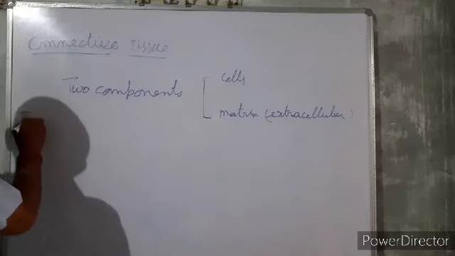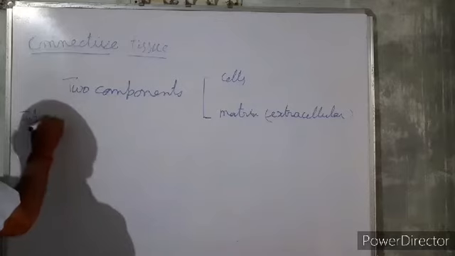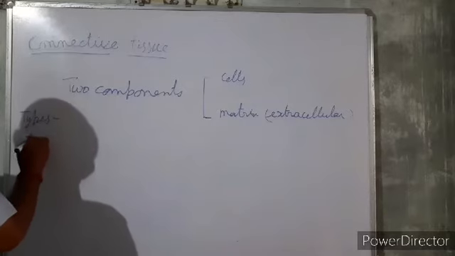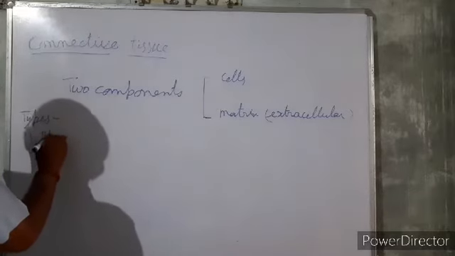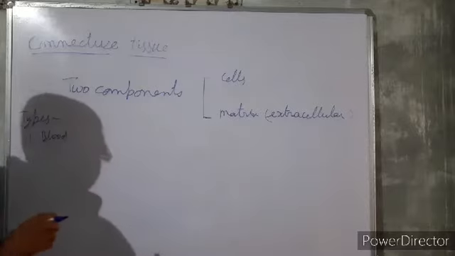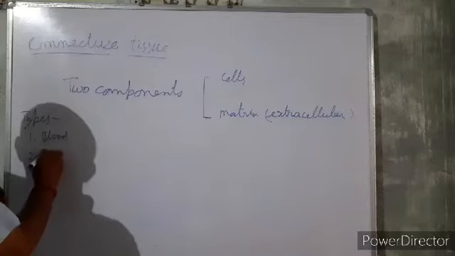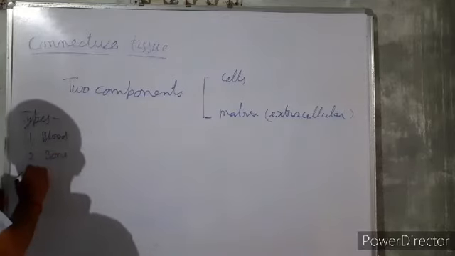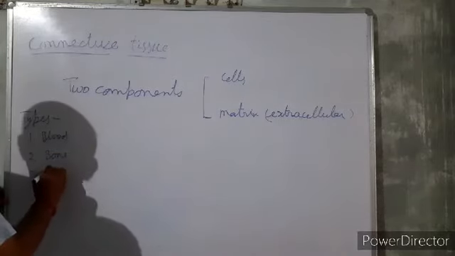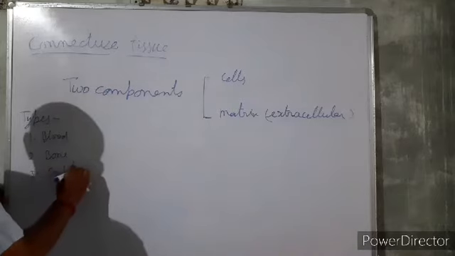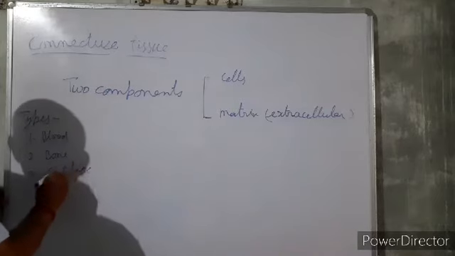The types: number one is blood. Blood is a connective tissue. Second one is bone. Third one is cartilage.